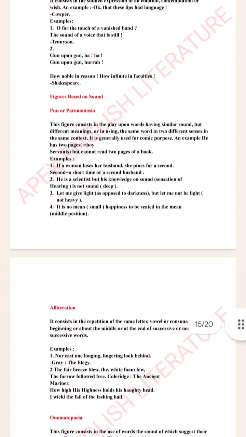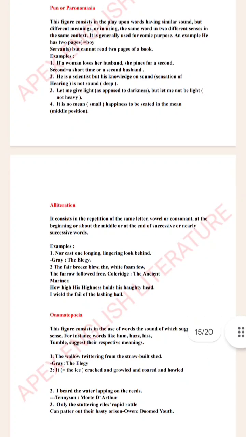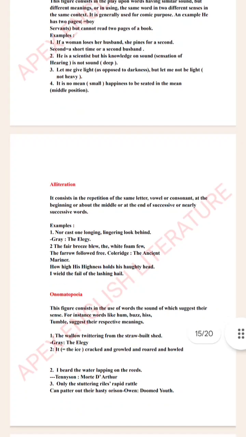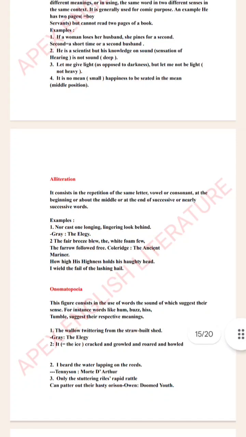This is pun. Then we have alliteration, which consists of the repetition of the same letter, vowel or consonant at the beginning or about the middle or at the end of successive or nearly successive words. For example, how high his highness holds his haughty head. You can see the letter H has been constantly repeated. How high his highness holds his haughty head.